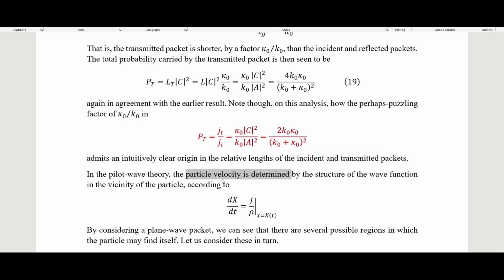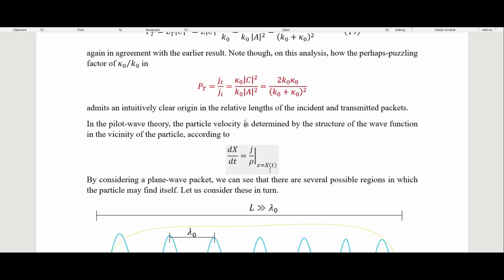Remember, that's what our guiding equation is telling us, is the velocity of the particle being based on the local structure of the wave function where the particle is actually located. And so we get the velocity using this, where J is our probability current, and the rho in the denominator is our probability density, and we are evaluating this at the position of the particle. So that's what I meant by the structure of the wave function in the position of the particle.